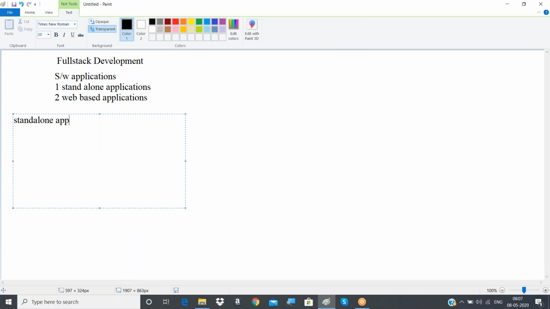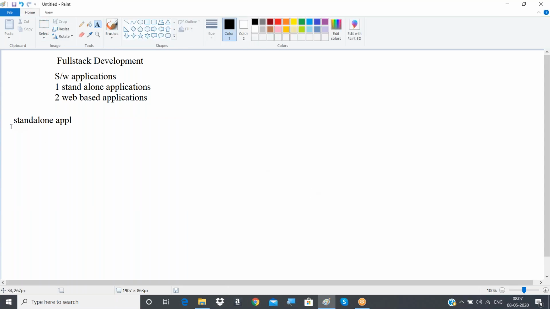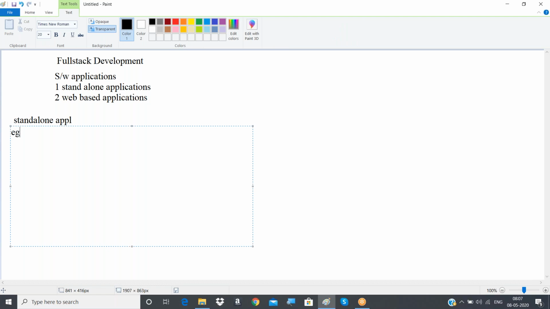We'll see now. Standalone software applications are nothing but, and here I will give some examples so that you can easily understand: something like a calculator which we use in our PC, or Paint, or media players like Windows Media Player or VLC Media Player. These things would be considered standalone applications. These are examples for that.